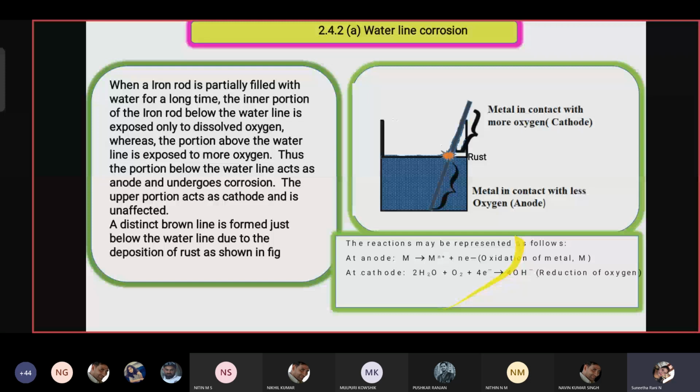Examples are ship hulls, a half immersed tank, or something immersed in seawater for a long time. Also a half immersed iron rod which is immersed in water for a longer period. These are the two examples they can give for waterline corrosion.